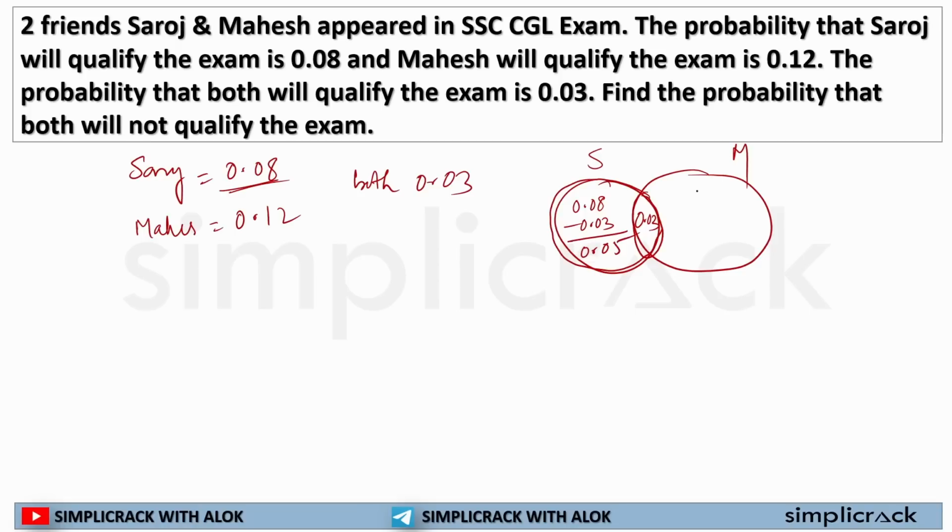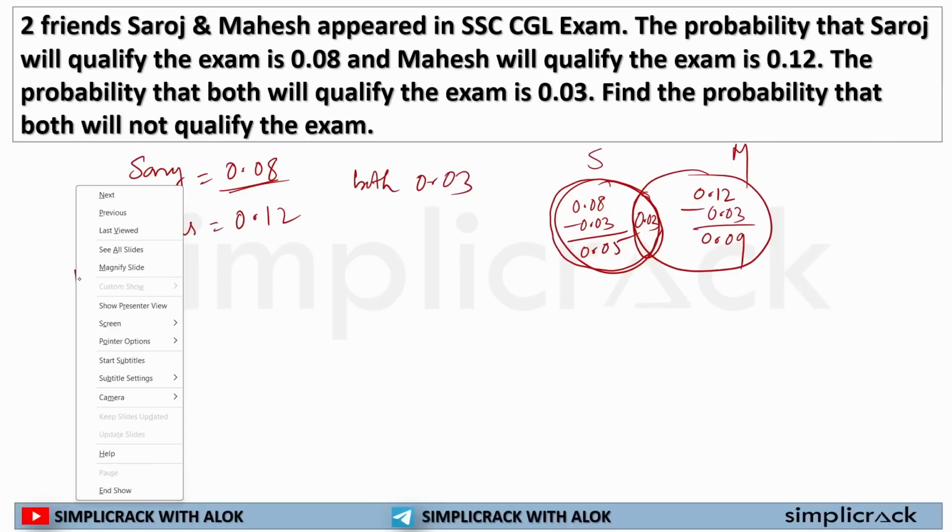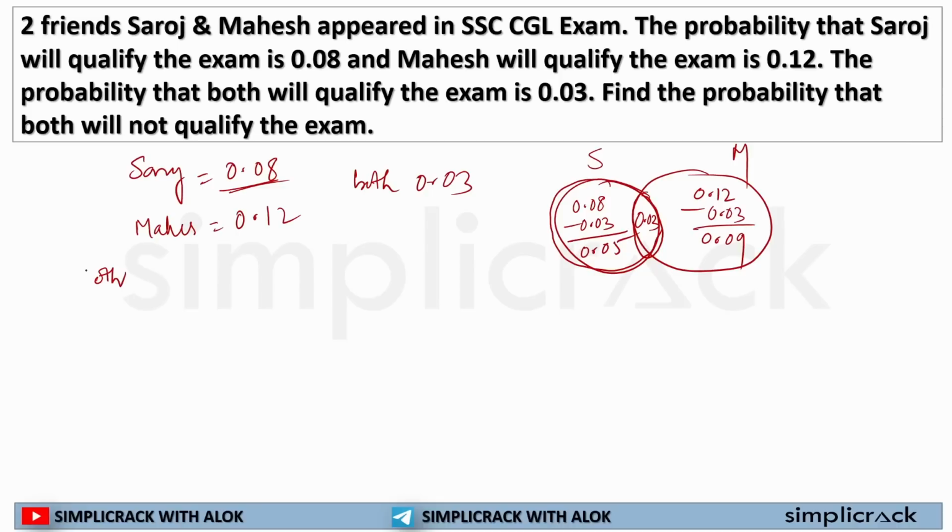Same for Mahesh, the whole thing is 0.12. If I deduct this part, I will get only this part, so this will be 0.09. Now what is asked is the probability that both will not qualify the examination. Both will fail is equal to 1 minus, only Saroj will pass plus only Mahesh will pass plus both will pass.